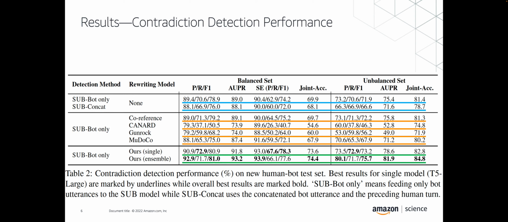And we can see that by comparison, by using the rewriting, we can improve the contradiction detection performance by a lot in all kinds of metrics. For example, the F1 score, AUPR, and joint accuracy improve by at least 4 to 5%.